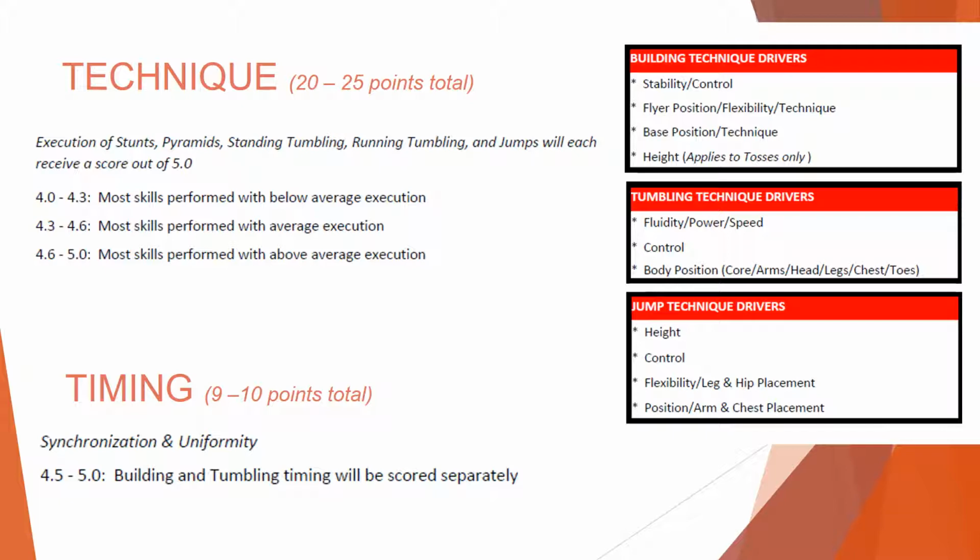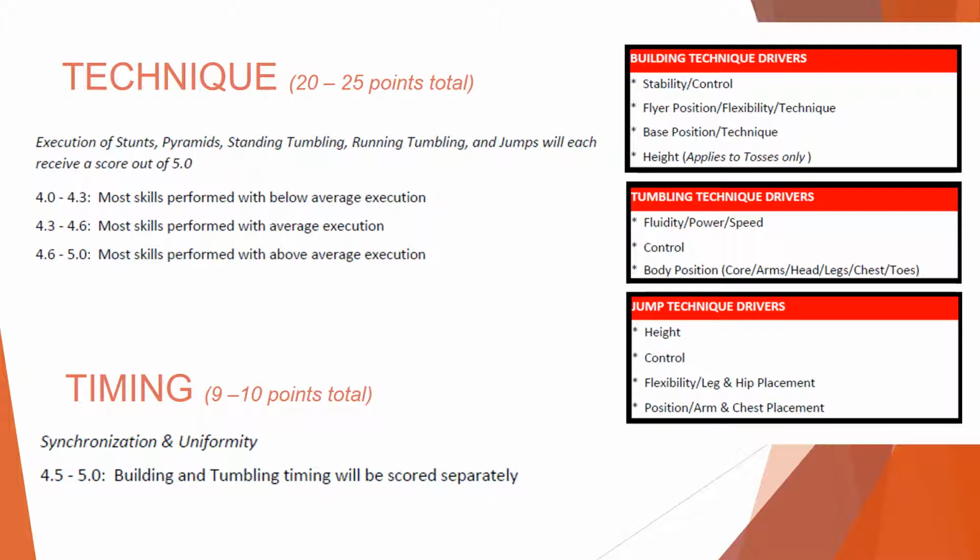The building judge will be looking at the stability and control of the stunt and pyramid sequences, flyer body positioning, flexibility and technique used, as well as the base positioning and their technique used. Height will only be assessed if a team chooses to perform tosses.